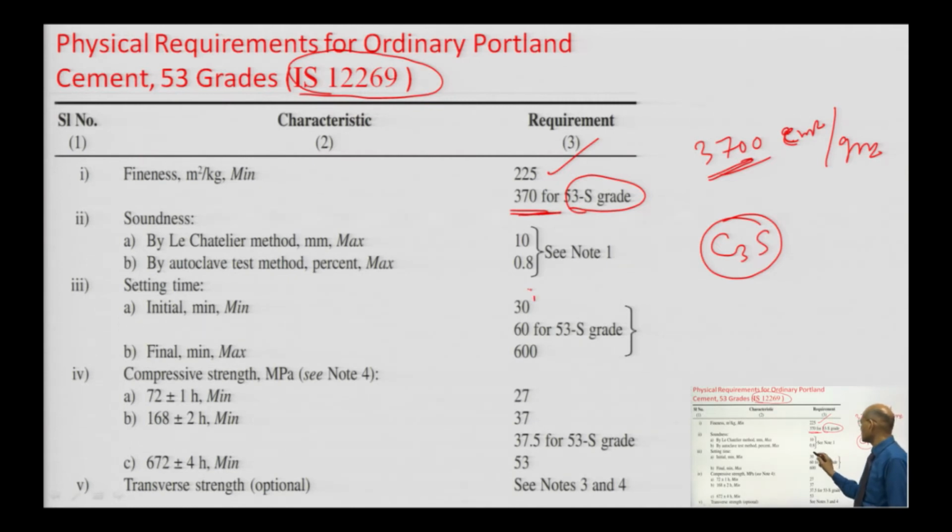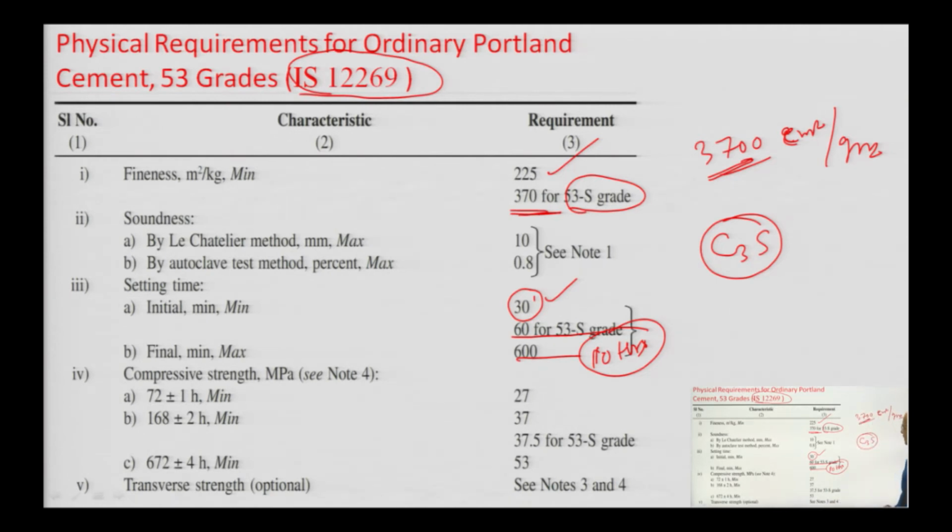It is similar. For 43 grade the minimum is 37, and for sleeper grade it is 60 minutes. And the maximum time for final setting time is how much? 10 hours. So, it should reach the final setting within 10 hours, not more than 10 hours.